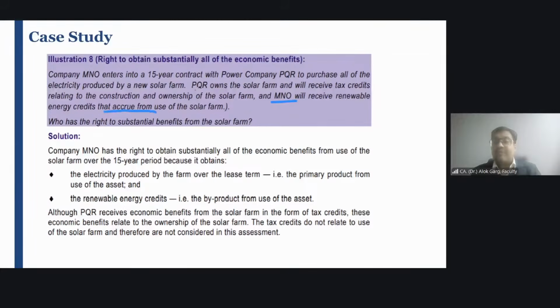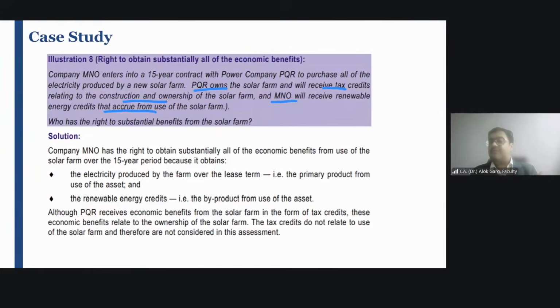What is lessor getting? Lessor is not getting the benefits from use. Lessor is getting this tax credit relating to construction and ownership. Lessor is only getting the benefits from having the ownership of the asset, not from the use of the asset. The production is used by the lessee, meaning the output is used by the lessee, right?